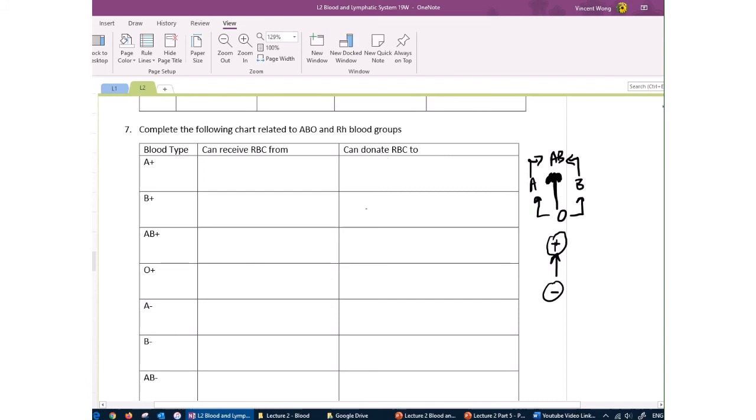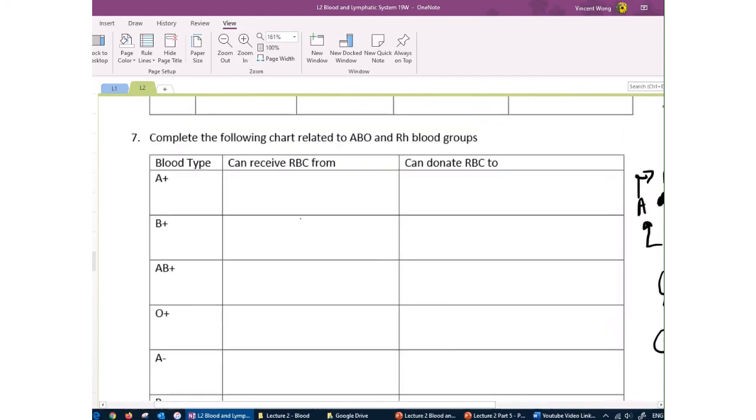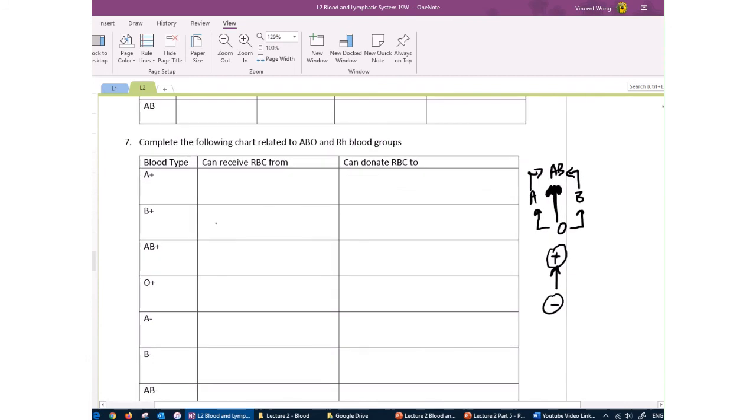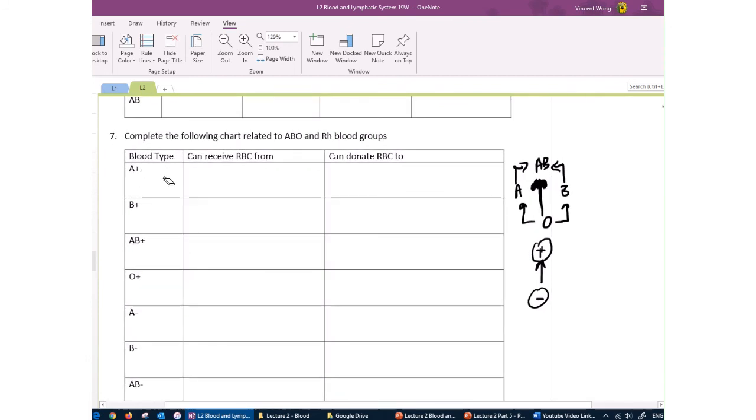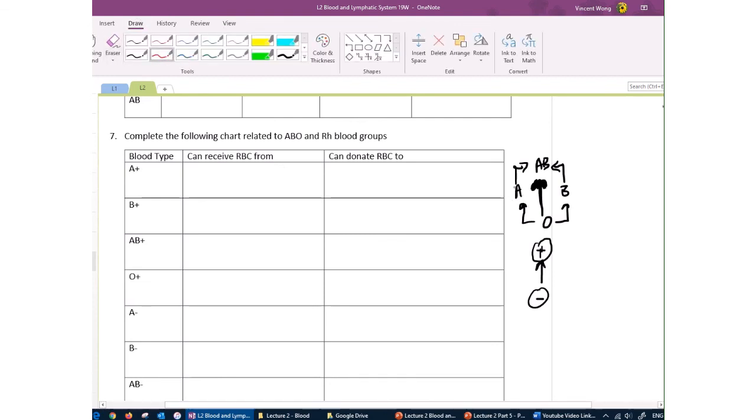wherever possible. So based on that, let's take a look at here. If you are a positive person, who can you receive blood from? So if you're type A, you can receive from other A, and you can receive from other O. Those are the people you can receive from. And if you're positive, you can receive from either positive people or negative people. Positive can receive from negative.